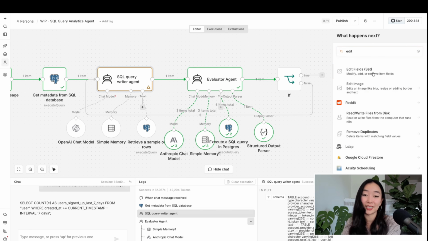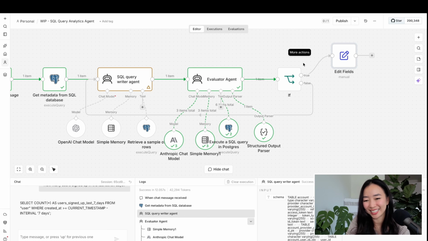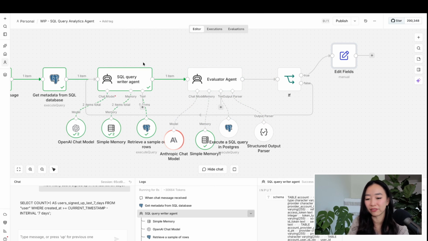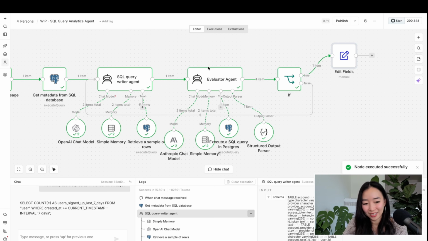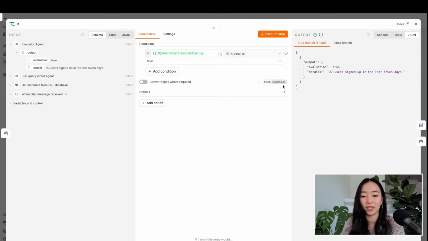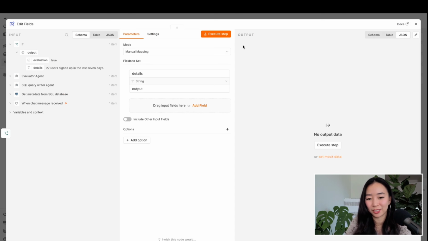We're going to set a field here, and we're going to rename the details to output. Let's test these two steps out. So it's rerunning that SQL query writer. Okay, so that looked like it ran. Sorry, ignore this chat for now. We'll get back to it. I think something ran incorrectly. So we're going to see in the if-else node that because evaluation was true, it went ahead and sent it out the true branch. Now, I think I have to execute this step.